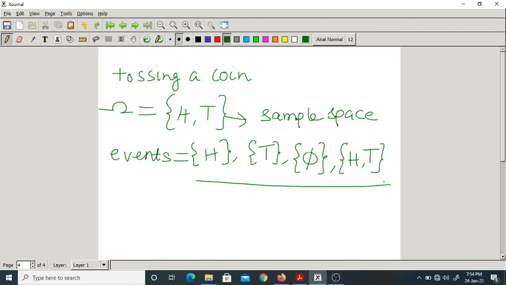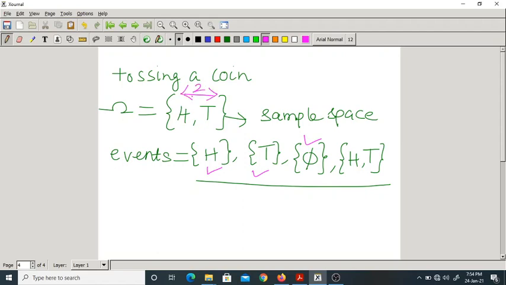Now we have 4 possible events. These 4 are subsets of this sample space. So don't think that only 2 are subsets. Generally people think that only these 2 are events. No, this can be an event, and this can also be an event. For every sample space the null set is an event, and it is a subset. Now here, in the sample space we have how many elements?